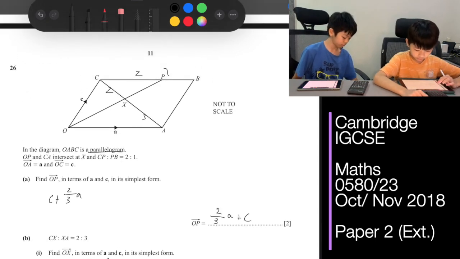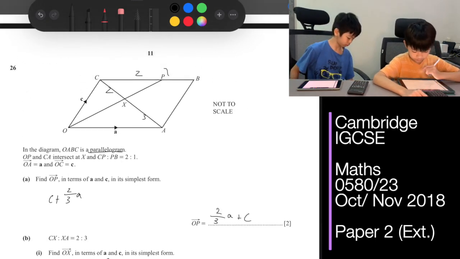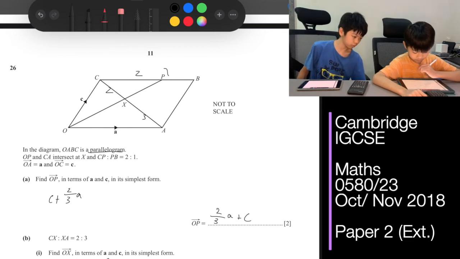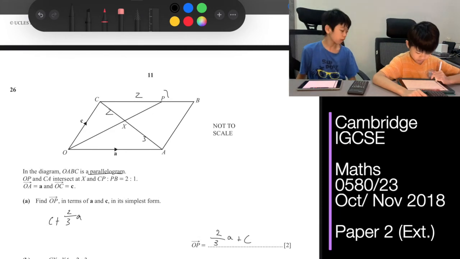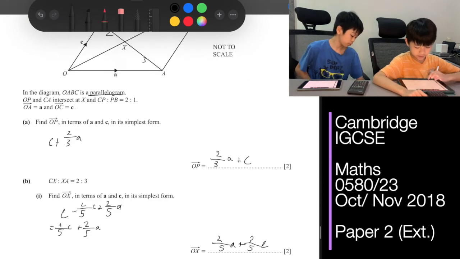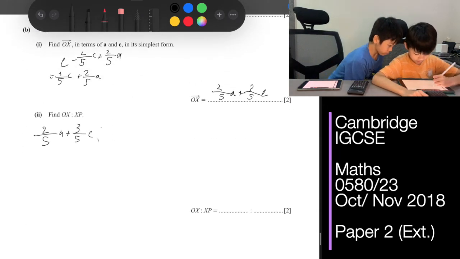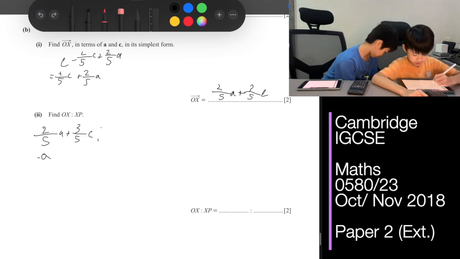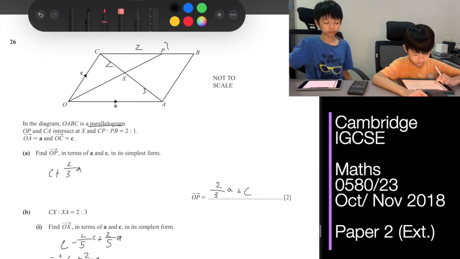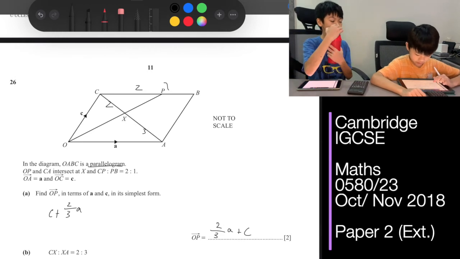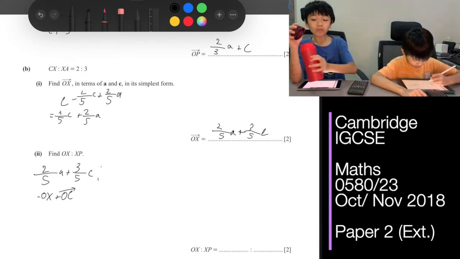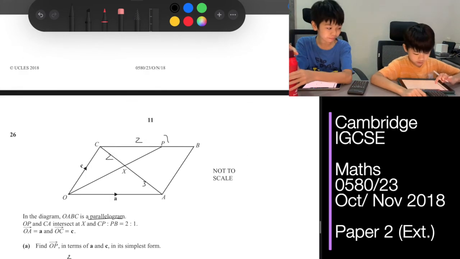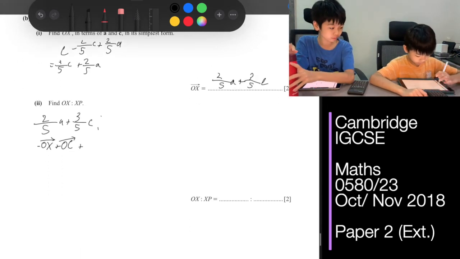So XP would be negative OX, which is XO, and then plus OC plus CP.